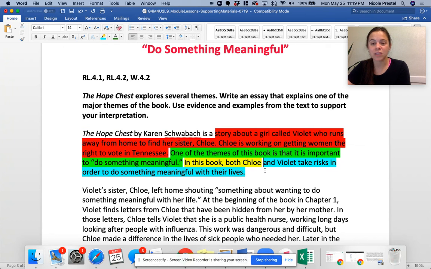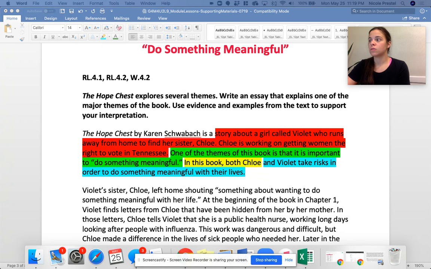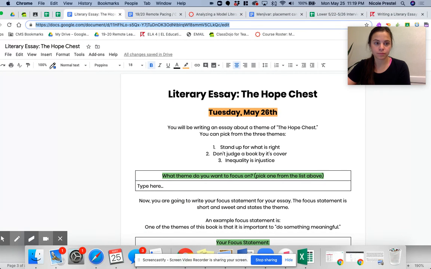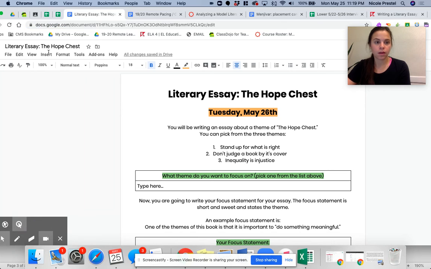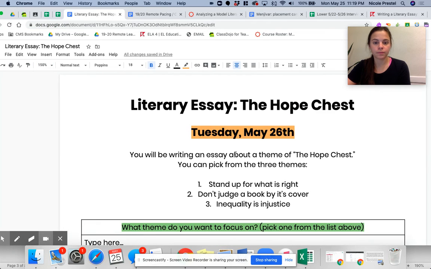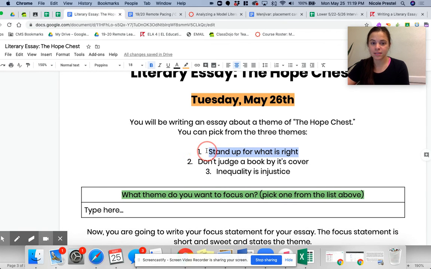You're going to start it today by writing a focus statement. After this, don't worry, I'll help you. And then tomorrow, you'll put together the whole paragraph. You can do it. Okay? So, what I want you to think about right now is you have 3 themes to choose from. You can either write about the theme, let me zoom in, stand up for what is right, don't judge a book by its cover, or inequality is injustice.